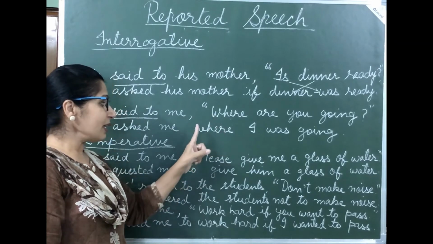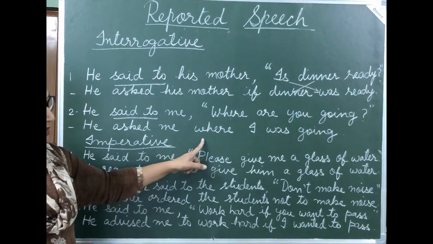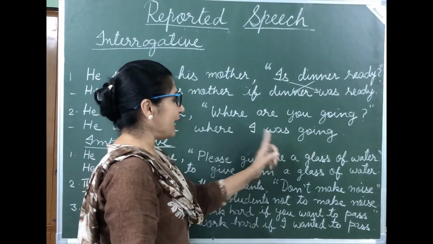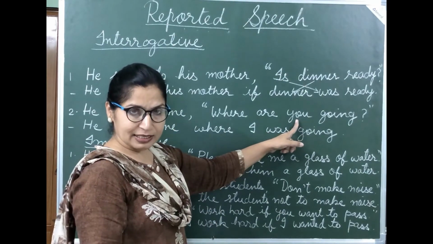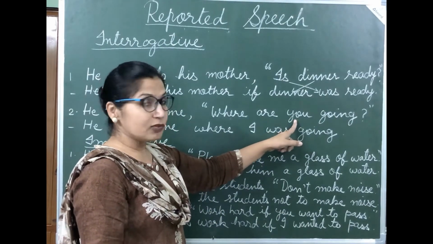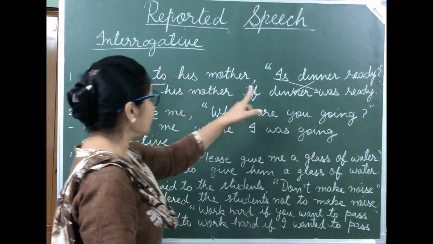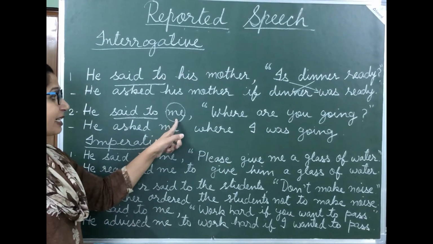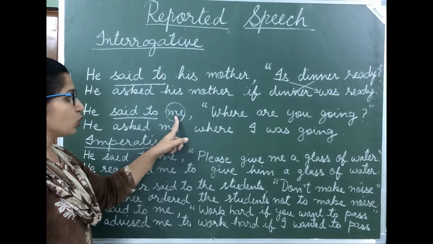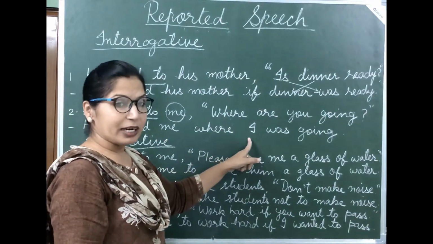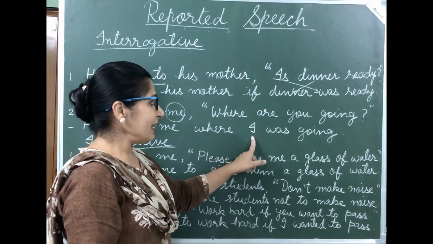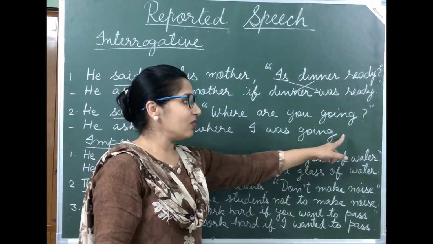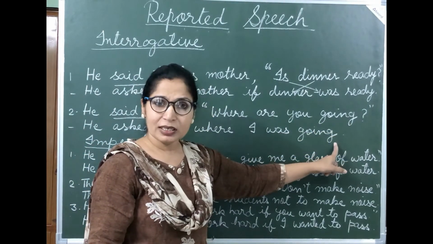Here W is capital, but in indirect speech this W should be small. Now this "are you" will change into "I was." Now "you" is second person, and I told you in the rules of change in pronouns, second person changes according to the object of the reporting verb. Now this object is "me." When "me" is to be brought at the place of subject, it becomes "I." Where I, and this "are" will change into "was." Where I was going, and after that replace this question mark with a full stop.